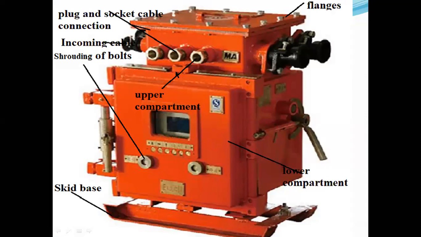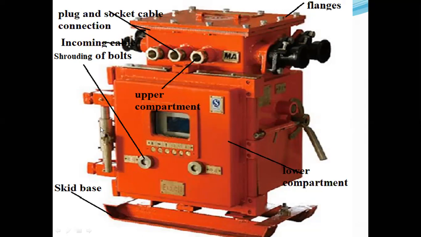This is the upper compartment, and these bolts are shrouded. These are all meant for the plug and socket arrangement. This is the incoming cable, and these are the outgoing cables. This is a tripole switch, using which you can switch on and off. Next, these are all the flanges. Look at how these flanges are attached here. These are thick flanges, joined together by metal to metal contact without any insulating material.